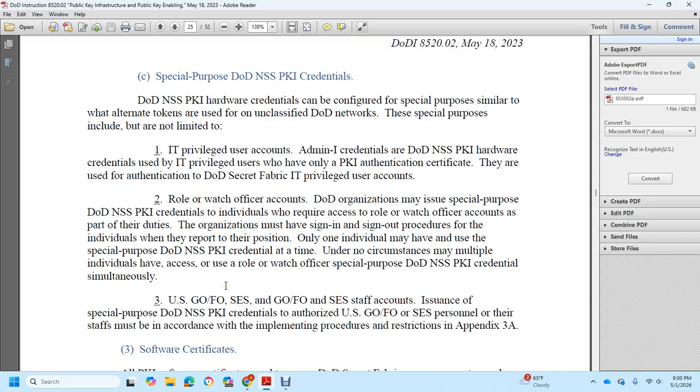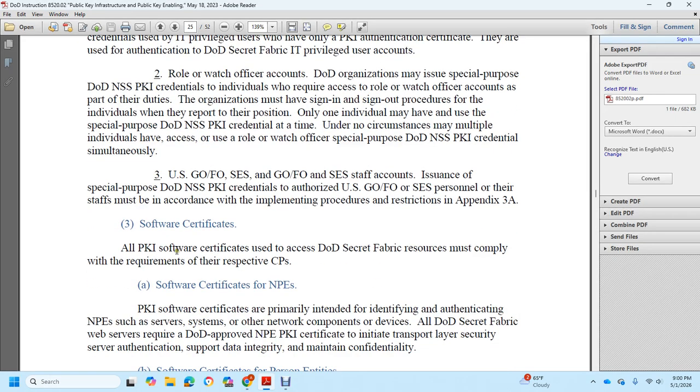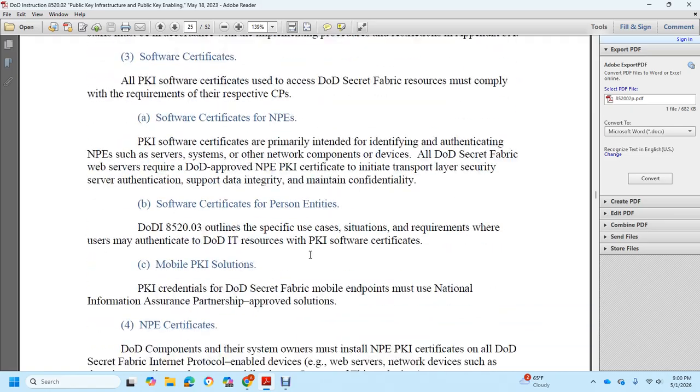U.S. General Officer, Flag Officer, and Senior Executive Service staff accounts are issued a special purpose DoD NSS public key infrastructure credential. Authorized U.S. General Officer, Field Officer, and Senior Executive Service personnel on their staff must comply with implementing procedure restrictions in Appendix 3A. Software certificates: all of the personal public key infrastructure software certificates used with DoD Secret Fabric resources must comply with the requirements of the certificate policy.